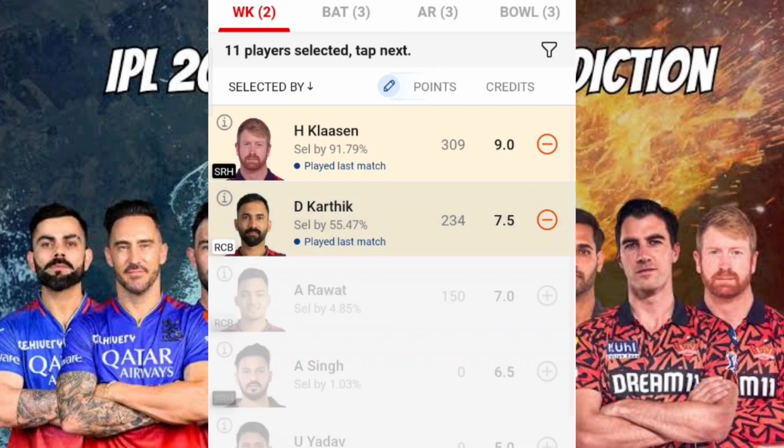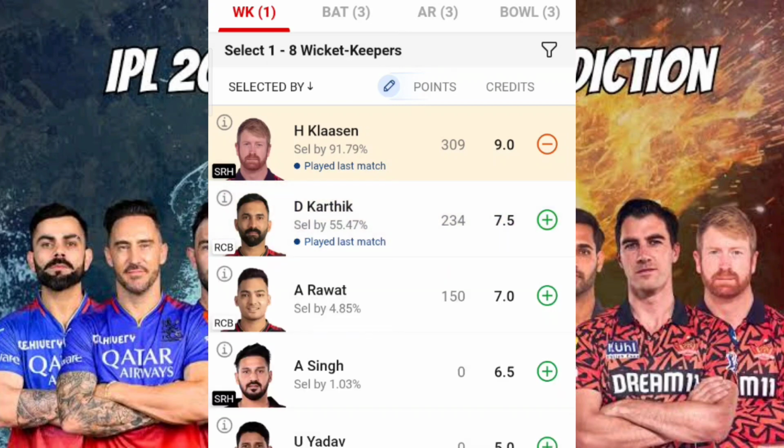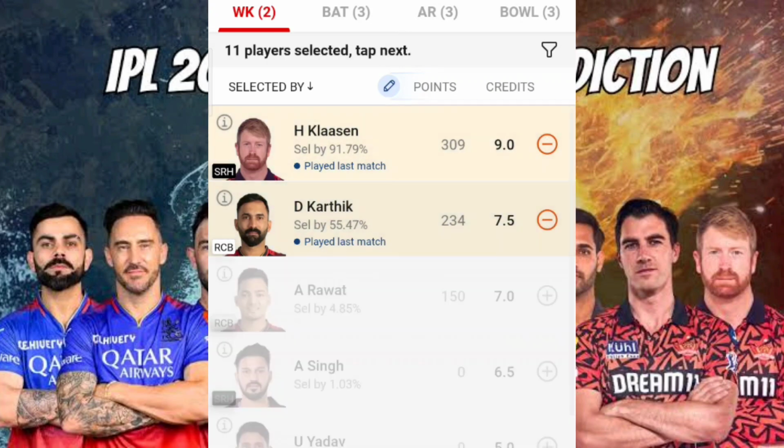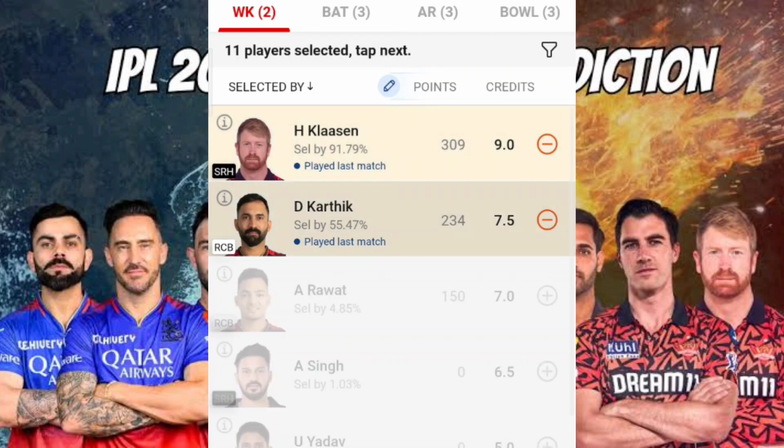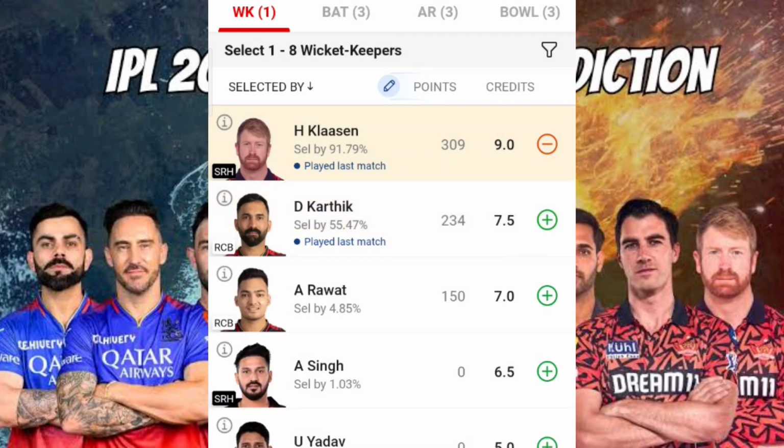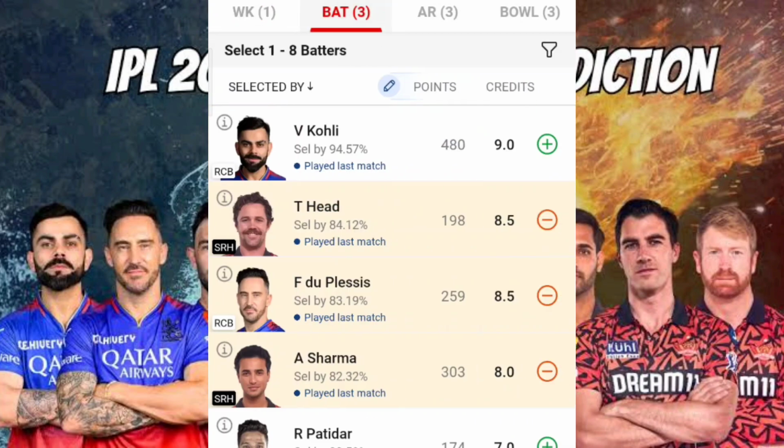So in this particular scenario, let me tell you one thing. I think you can even go for both players, because there are chances that DK will also get a ball to bat here in today's match, because that's the prediction. So in that sense, both players should be there in your team. As of now, I'm just including Heinrich Klaasen, so he should be there in your team. Please don't miss him, because if he plays some 20 balls, there are chances that he will score some 45 plus runs.